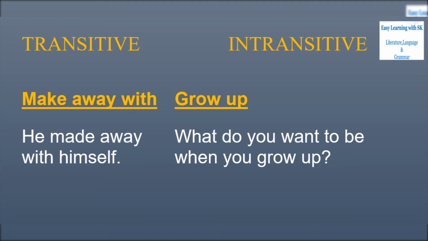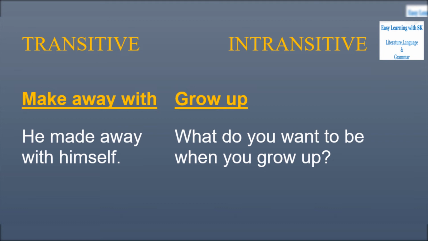If it is intransitive, it stands on its own. Let's see an example of a transitive phrasal verb. Make away with. It means to destroy something or someone.